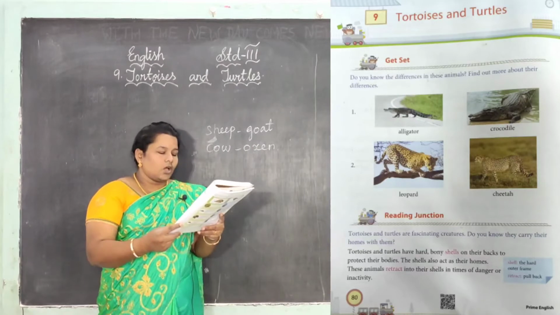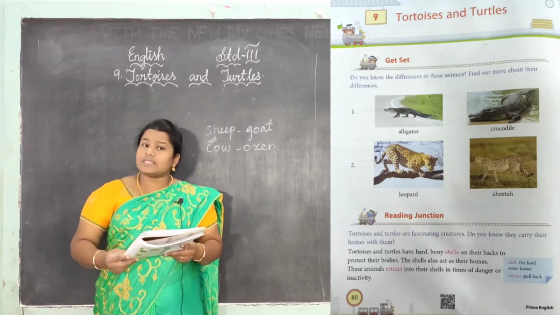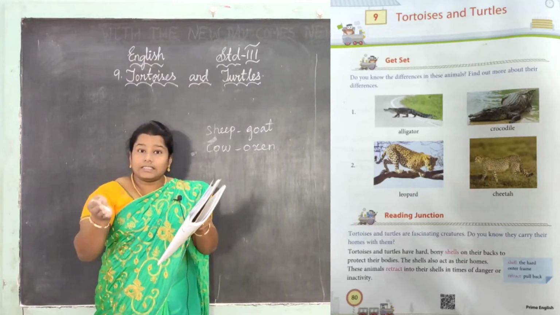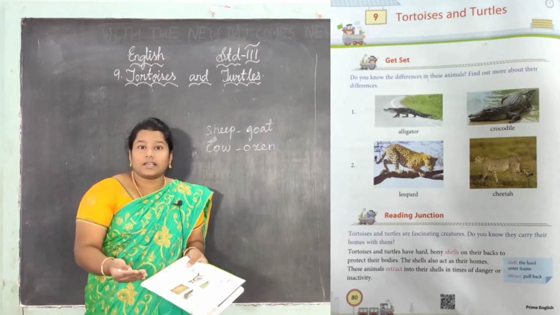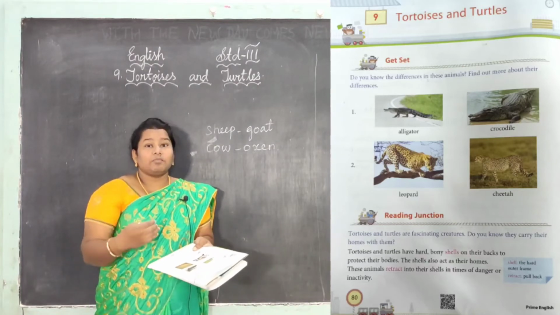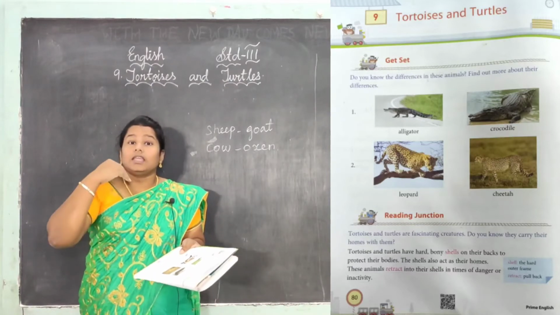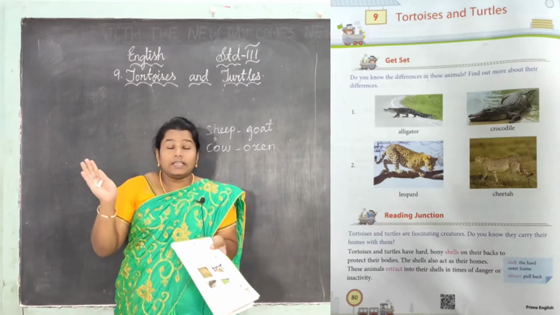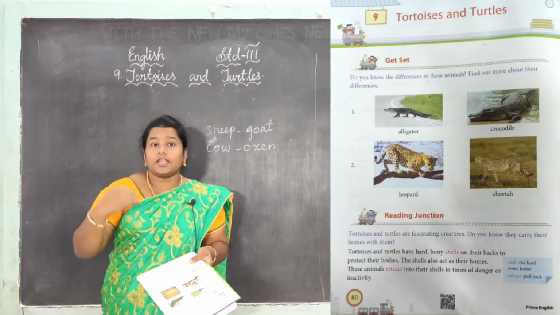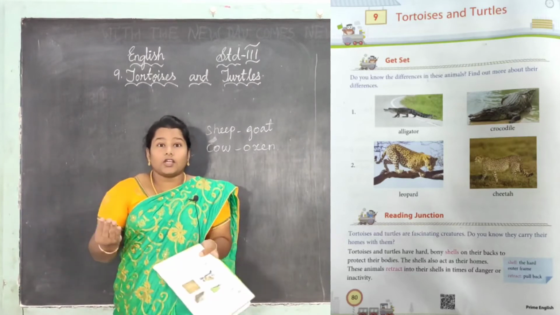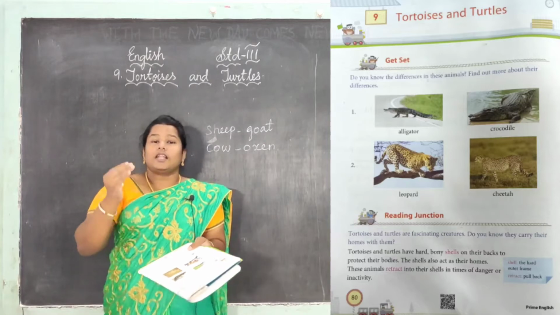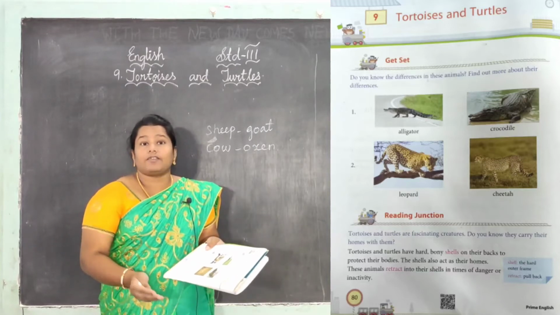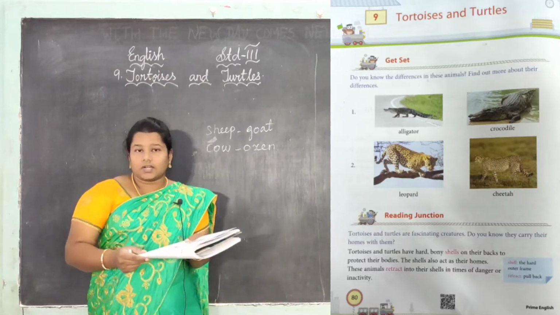Tortoise and turtles are fascinating creatures. What is meant by fascinating? Yes, it is interesting. If one is like the other, we will see it very interestingly, right? Wow, super. Like if I am a lady and another lady is like me, I will be very interested to know about her, right? Like this, the two creatures are like each other. Fascinating means interesting. Interesting creatures are here.